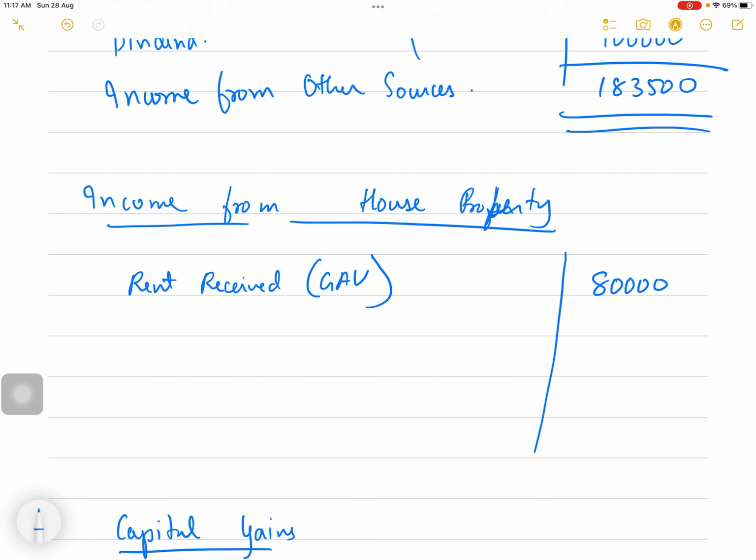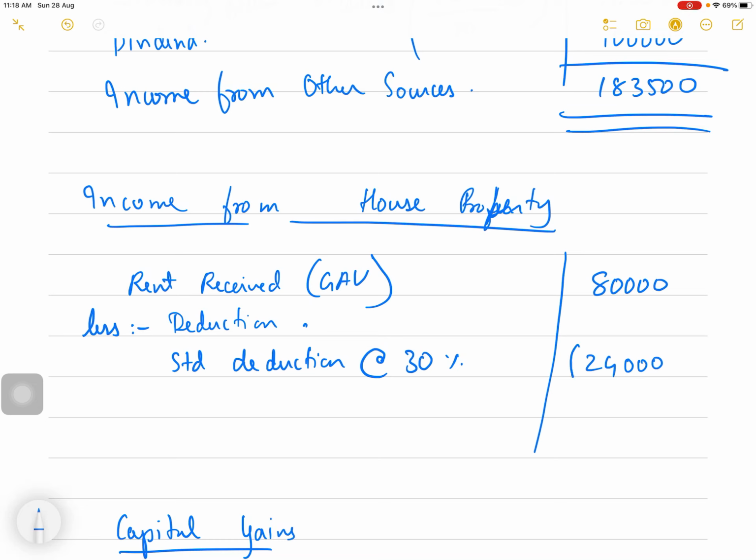And income from house property, I'm writing 80,000. Less deduction 30%. Standard deduction at the rate of 30%. So 80,000 into 30%, 24,000.